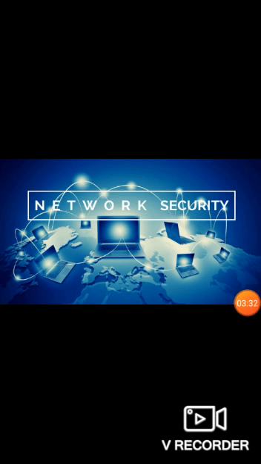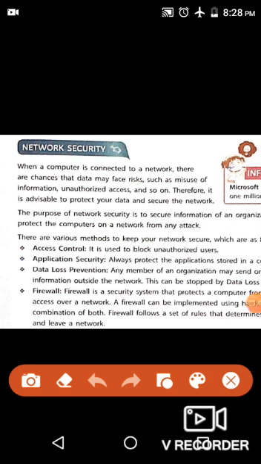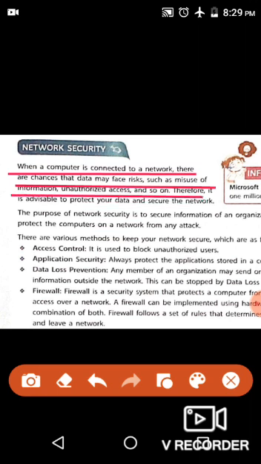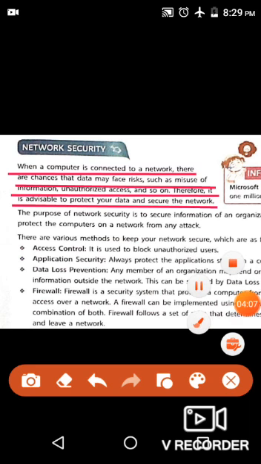Now we will read about network security. If we want to create a network, we have to be very careful about its security, that our network should be secured also. When a computer is connected to a network, there are chances that data may face risk, such as misuse of information, unauthorized access, and so on. Therefore, it is advisable to protect your data and secure the network.